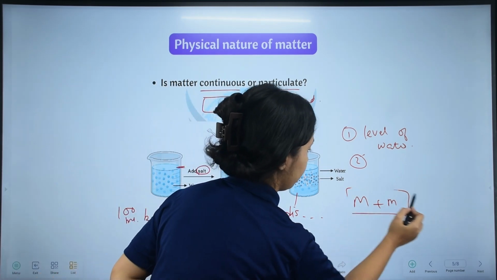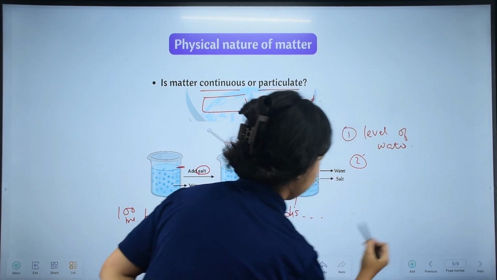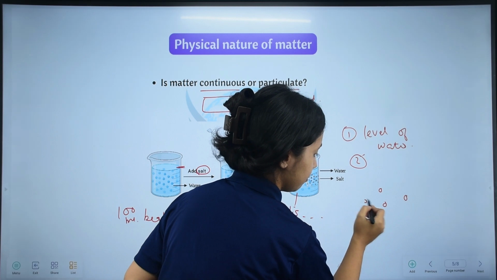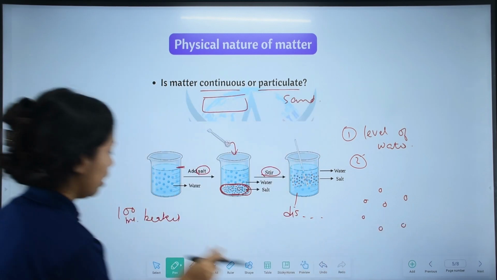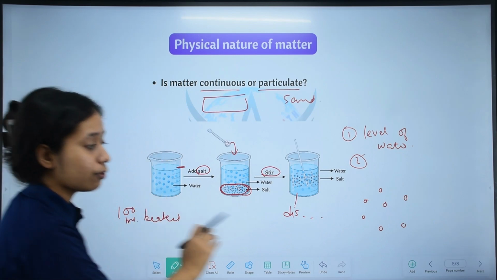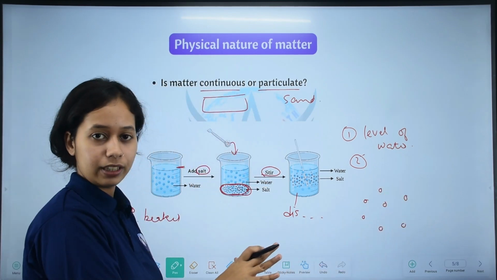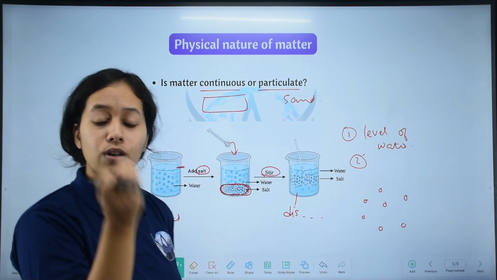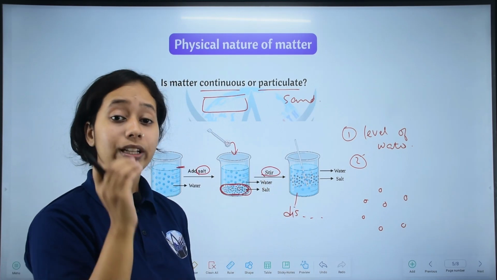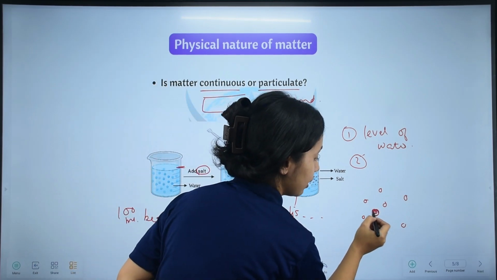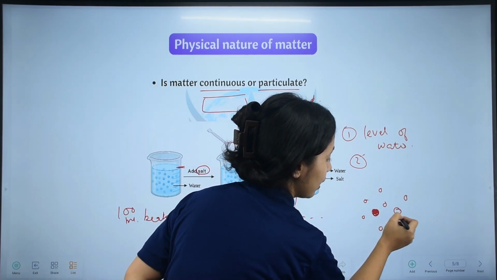Let me explain. Initially water particles are like this. In our beaker there was water, and its water particles were like this. When we add salt and then stir, the salt particles will get inside the spaces between water particles.